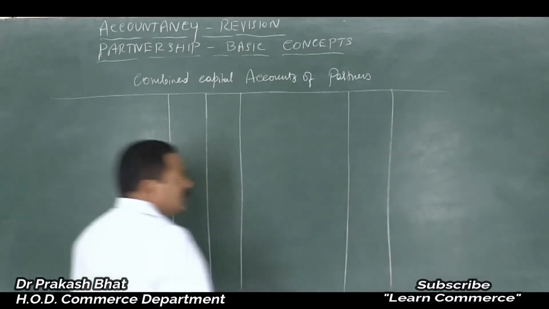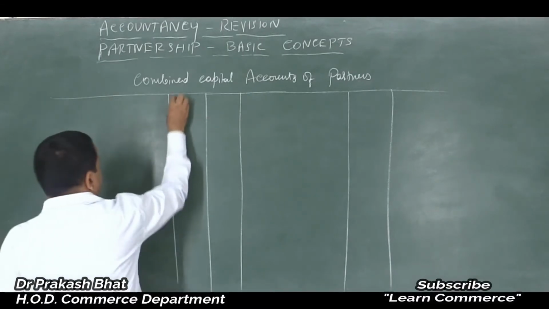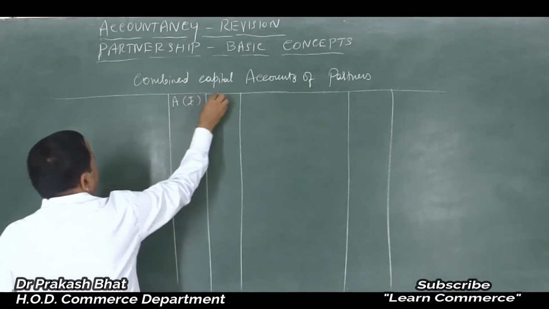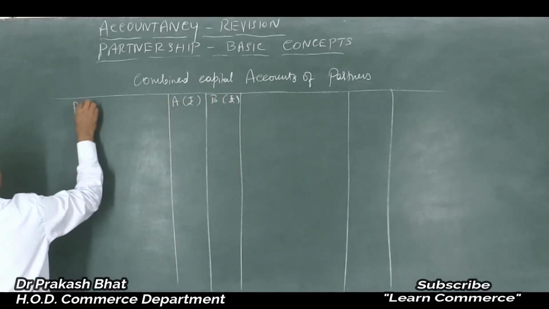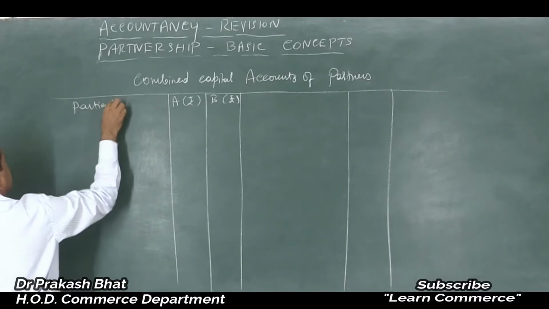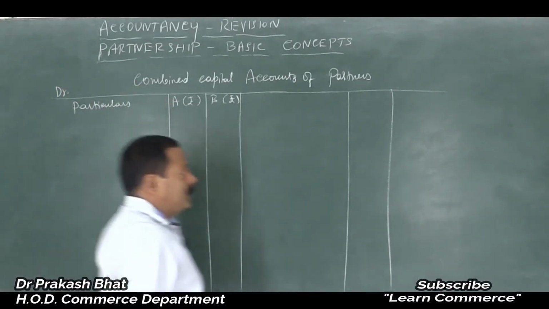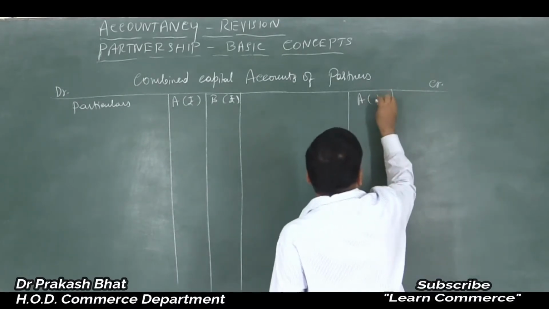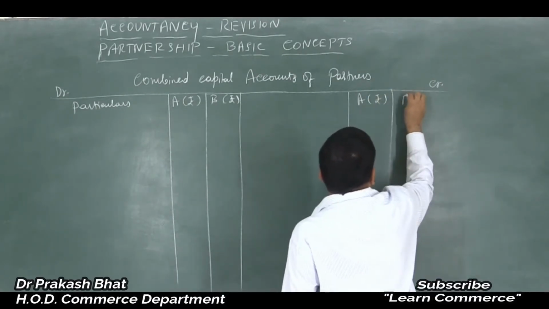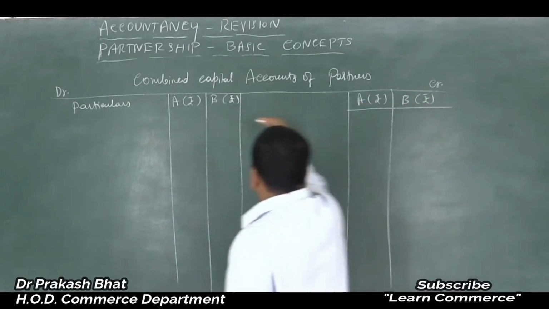Any name you can provide, so I will take here A and B, amount in rupees, particulars. As it is a capital account, debit and credit is a must. Here also again credit side A and B, rupees. So these are the columns that are to be provided.